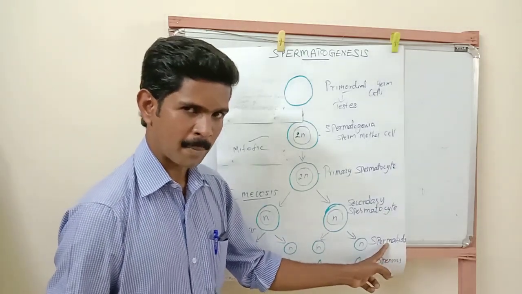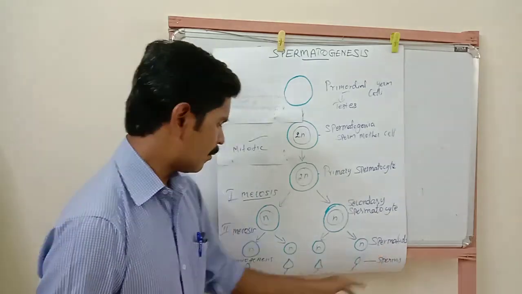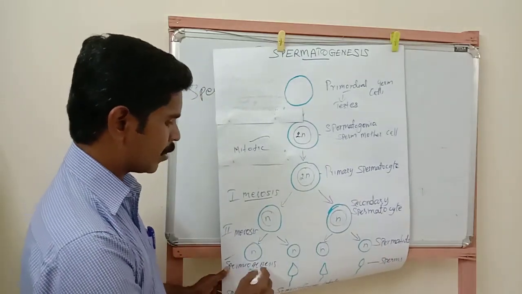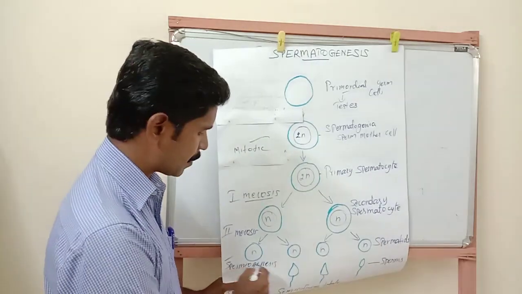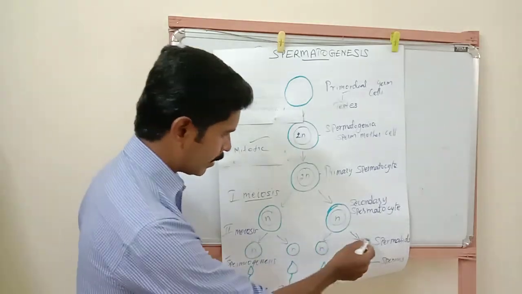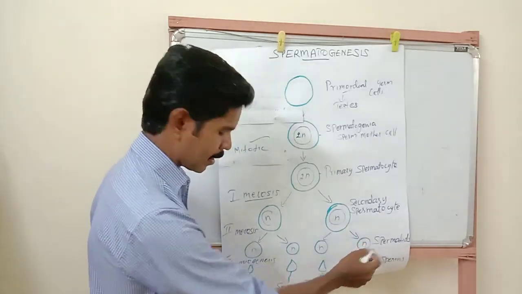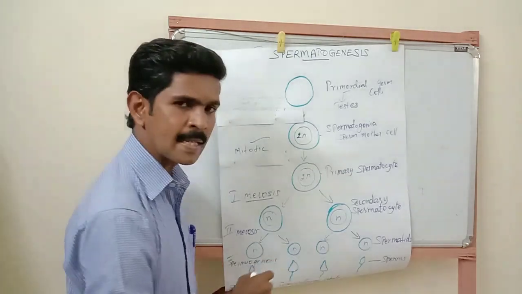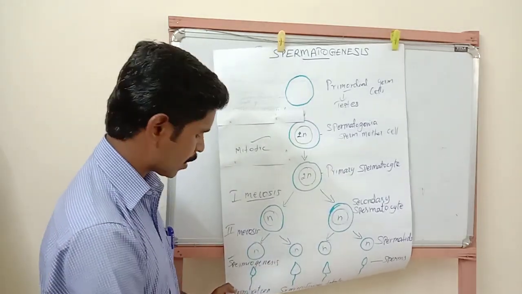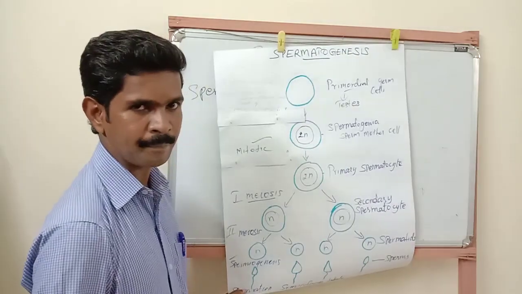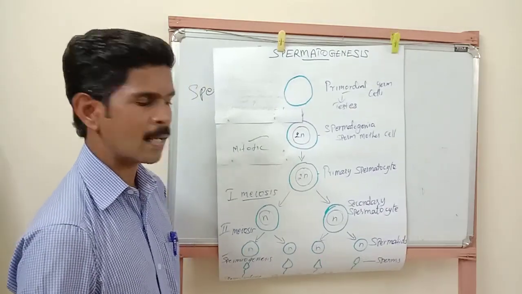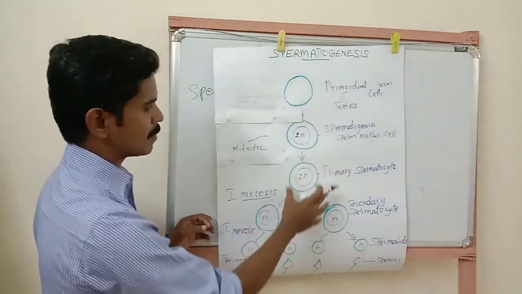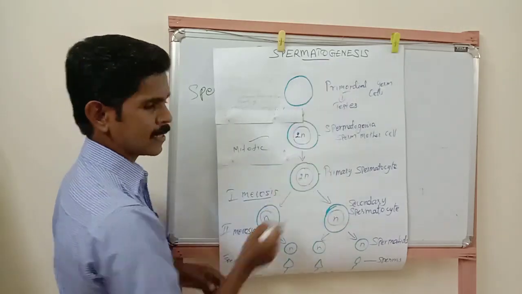Four haploid spermatids. Now, with the help of a process called spermiogenesis, all these four spermatids are converted into mature sperms. Then these sperms enter the seminiferous tubule by a process called spermiation. Do you understand, my dear students? I hope you all understand these steps involved in spermatogenesis.